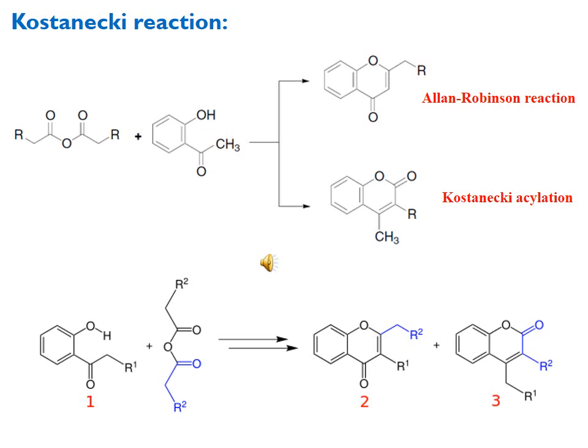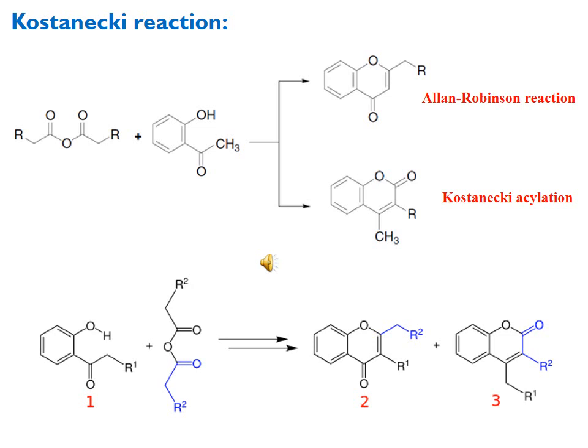The second reaction is also a general representation of this Kostanecki reaction. Here you can see reactant number 1, which is treated with an anhydride and converted into products number 2 and 3.